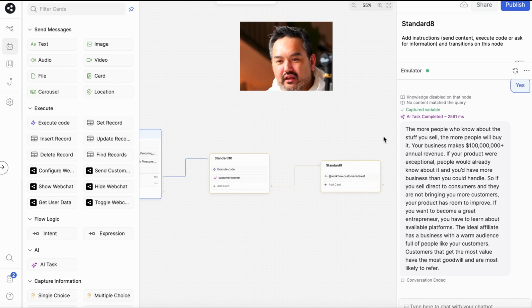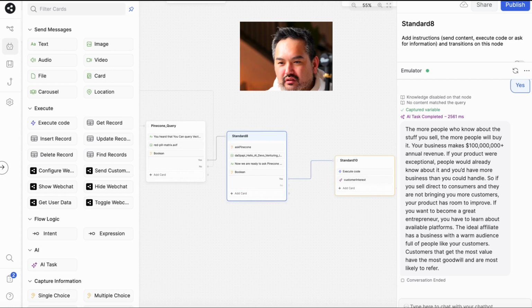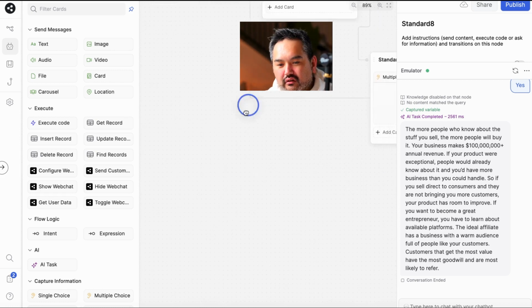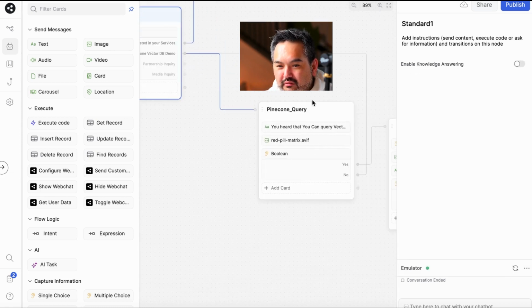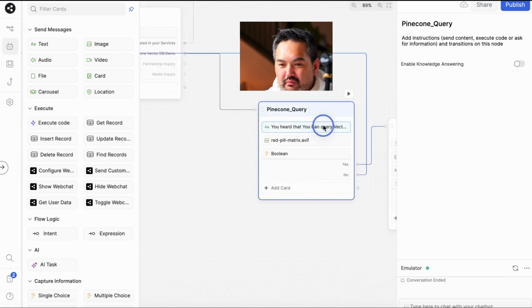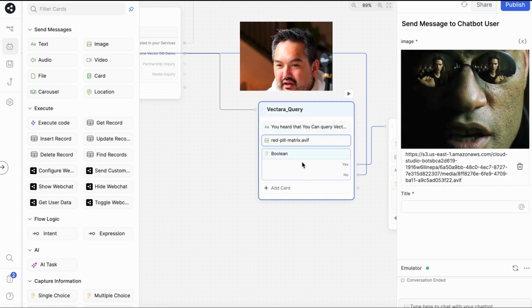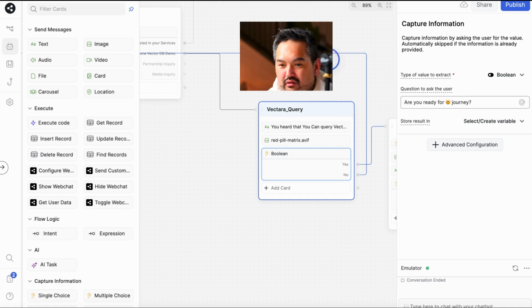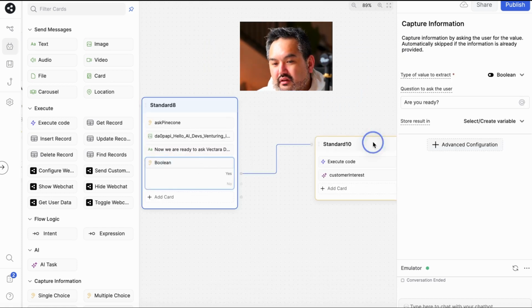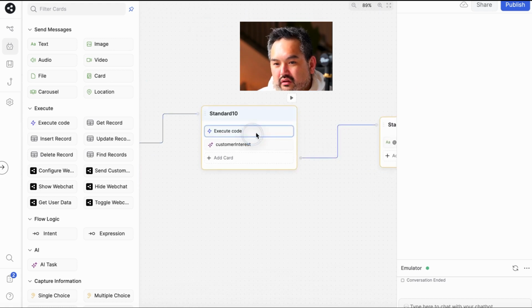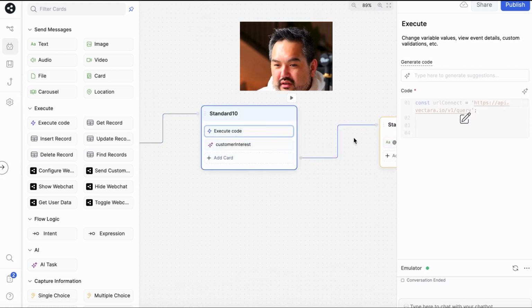The assignment for today is we're gonna look over really quick how this was done. Okay, we start at this point, which is multiple choice. Here you basically have a query. So let's just call this the Victoria query. Then we have the question A, what you wanna do. B, are you ready? Boolean, execute code. And what kind of code are we executing?